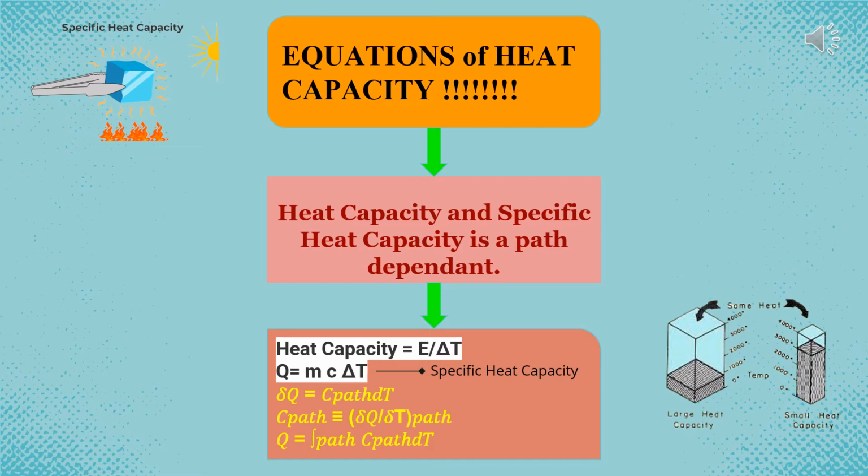For my part, I want to explain the equations and theories involved in problems regarding heat capacity and specific heat capacity. As we all know, heat capacity and specific heat capacity are path dependent. To find heat capacity, the formula is energy required divided by change in temperature, and to find heat energy, the formula is mass multiplied by the specific heat capacity and the change in temperature. When we integrate the formula, we get Q equals the integral of C with respect to dT.